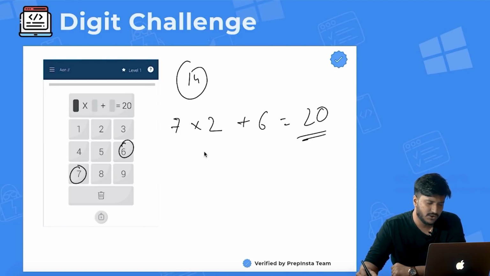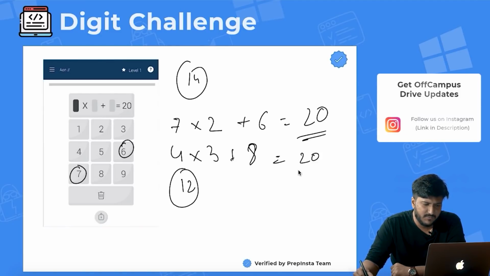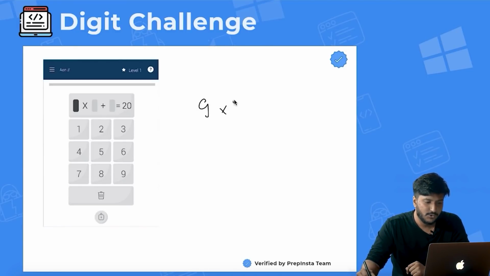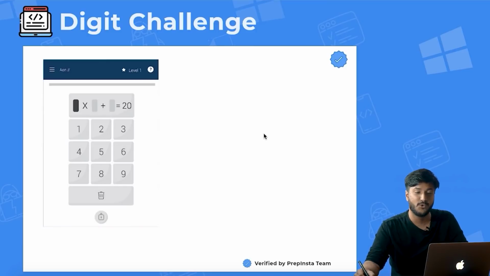Or I could do something else also if I like. So for example, I could say 4 into 3, that is 12, and then I can choose 8, right? So in this case my sum again would become 20. So it is up to you whatever you want to choose, but don't make the same mistake that I made. I did not make that mistake on purpose, but I wasted my time. I was like 9 into 2, so it becomes 18, and then I'm like, okay, I need 20, I need 2 again, but 2 I have already chosen, right? So again, I encountered the error that I was telling all of you not to make. So this is pretty much about the digit challenge.